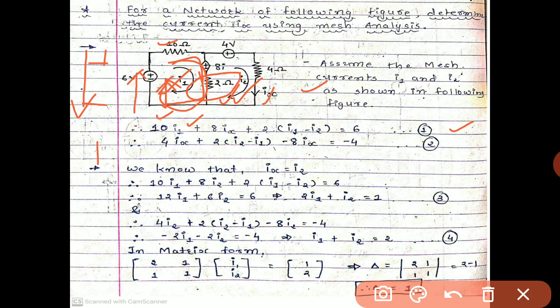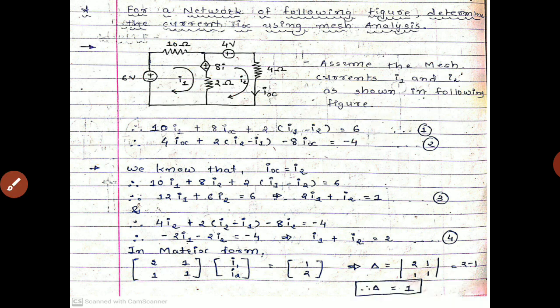So minus 6 equals 0, and minus 6 goes to the right hand side and becomes plus 6. So we can write directly, that is equals to 6, equation number 1. Similarly, apply Kirchhoff voltage law in loop number 2. Start from the 4 volt source. The current will flow like this.